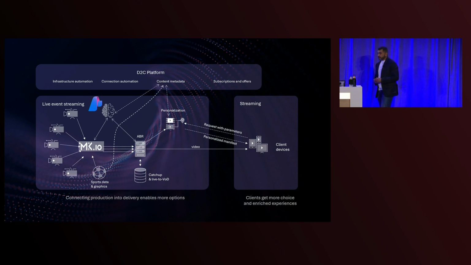And this is where our partnership with Microsoft shines. By embedding Azure AI Content Understanding capabilities directly into the MK.io AI pipeline, we unlock deep scene-level insights. Azure AI Content Understanding bridges the semantic gap, recognizing events, players, scores, crowd reactions, and even the emotional pulse of the game. Content Understanding automates event detection, so we know exactly when goals, fouls, or pivotal plays happen.